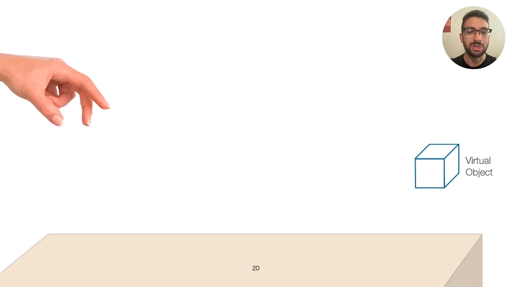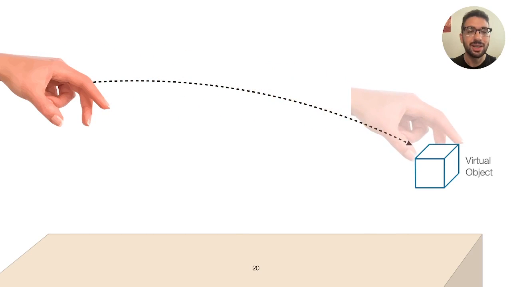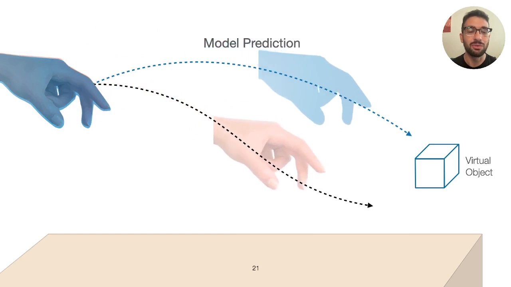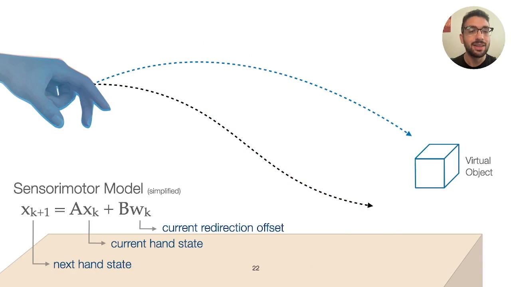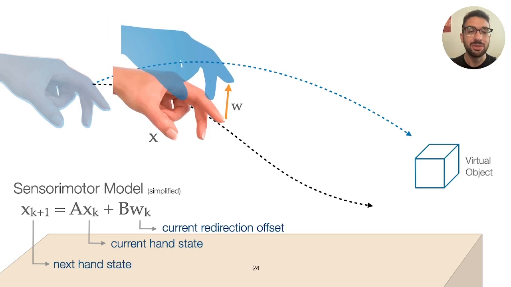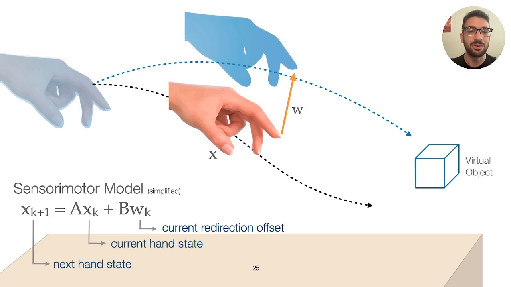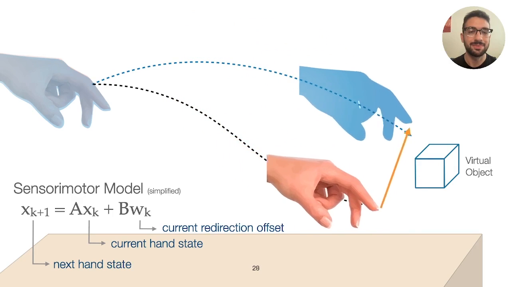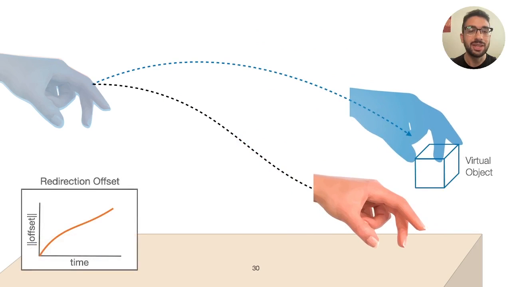The case of MPC for reach redirection is surprisingly similar. In this case, we model how users reach to a target and use this to predict how different redirection offsets will steer the user's hand over the reach. The key here is that we use a sensorimotor model that captures the redirection process. As the user reaches to the virtual target, they continually adjust the position of their real hand to counteract the redirection offset and keep the virtual hand moving to the target. We can think of this series of offsets applied over time as the input to our model, letting us predict what the corresponding reach trajectory would be.